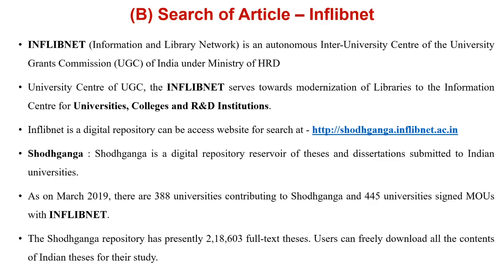So in this way, you can use such different sources for searching your article related information.